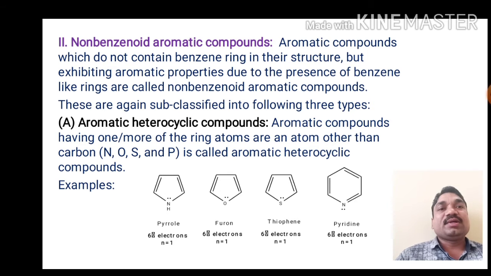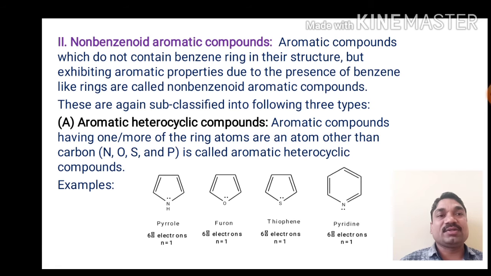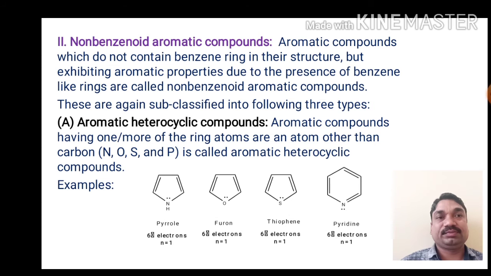Next is non-benzenoid aromatic compounds. These are aromatic compounds which do not contain a benzene ring in their structure but exhibit aromatic properties due to the presence of benzene-like rings. They are again subdivided into the following three types. The first one is aromatic heterocyclic compounds.